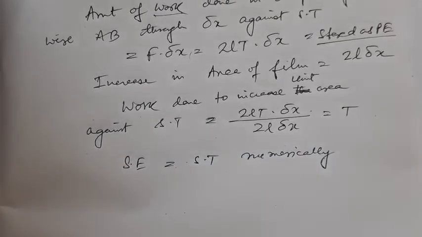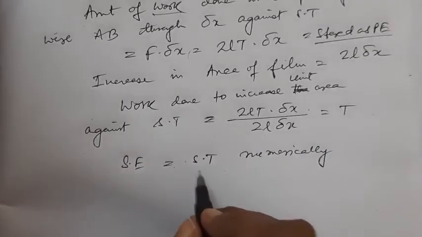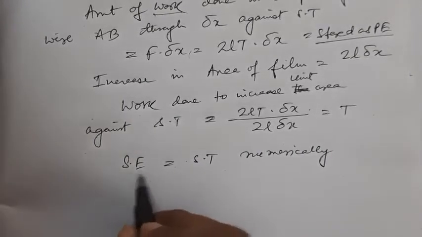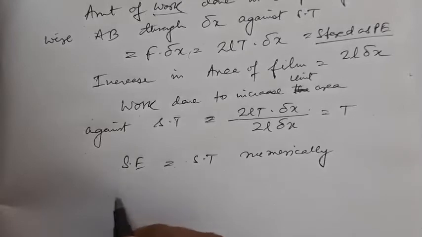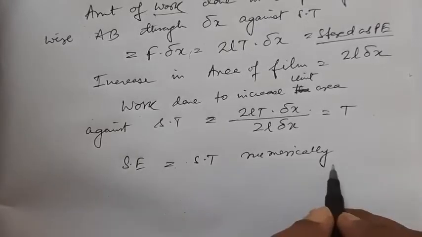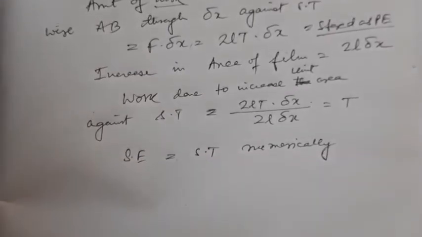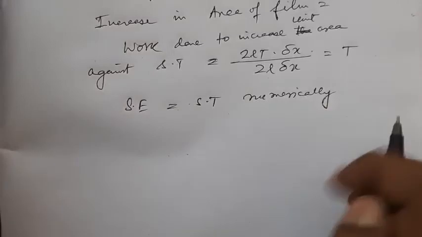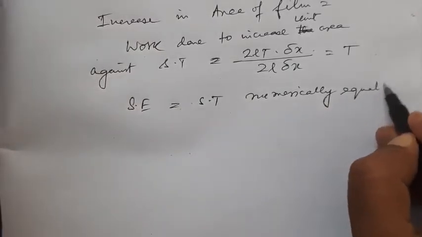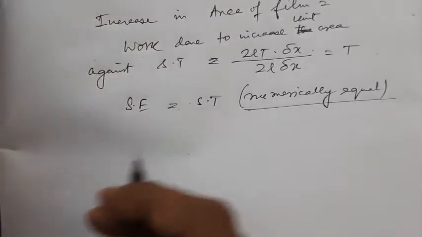If we say the value of surface tension is 2 Newton per meter, we cannot write surface energy to be also 2 Newton per meter. We have to write it as 2 because they are numerically the same. But here you have to write joule per meter square. They are numerically equal.